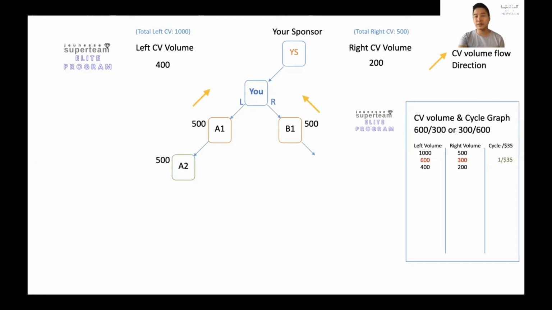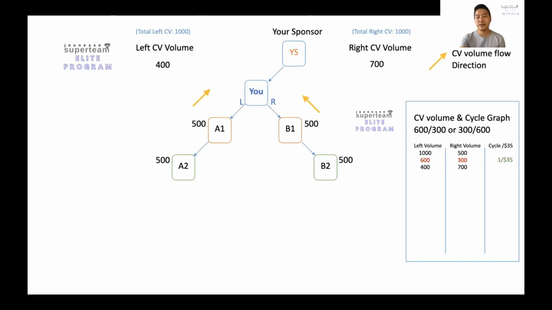Right, so the next illustration, you decide to enroll another person, and you talk to this person and enroll, same thing happens. This is B2, right? B2 purchased the same tile package, 500 points as well. So you can see that your right side volume increases to 700 points. In total, now you have got 1,000 points, but because you already used up the 300 points.